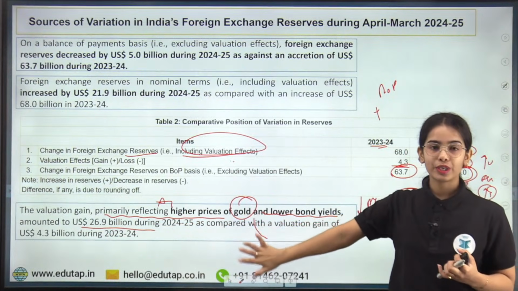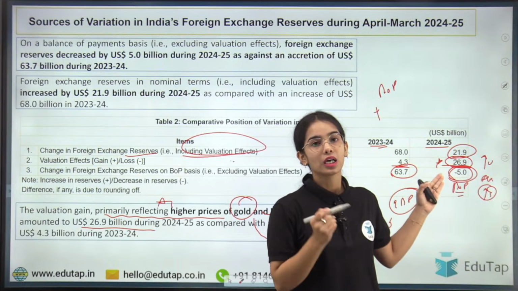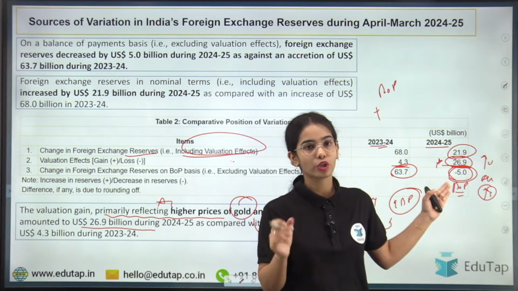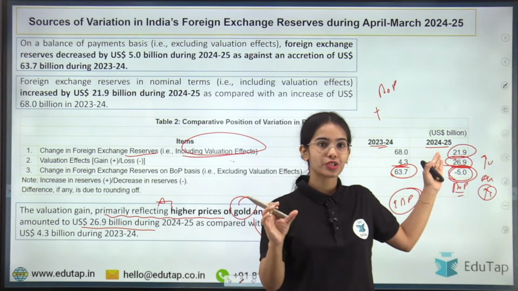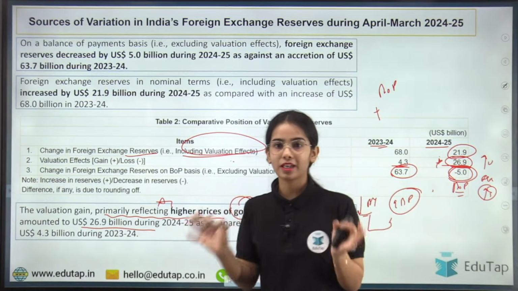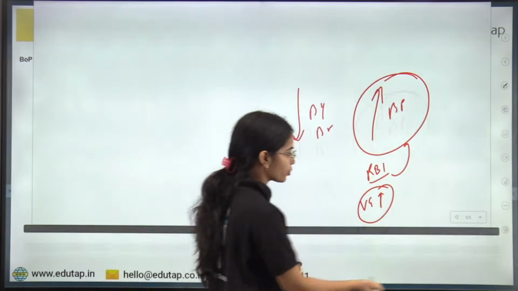So the valuation of foreign exchange reserves has increased by $26.9 billion, out of which the RBI had to release foreign exchange reserves of $5 billion to cover the deficit in balance of payment. So the change in foreign exchange reserves, including the valuation effect, is $21.9 billion. Any confusion here? Clear? So let me summarize this point also.